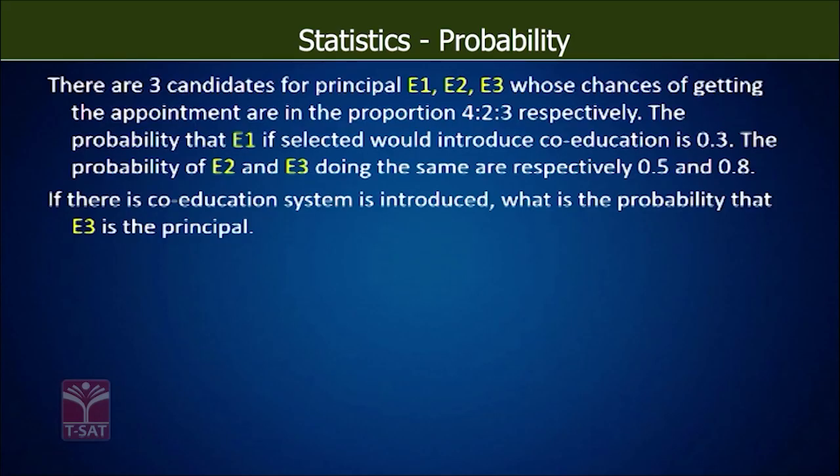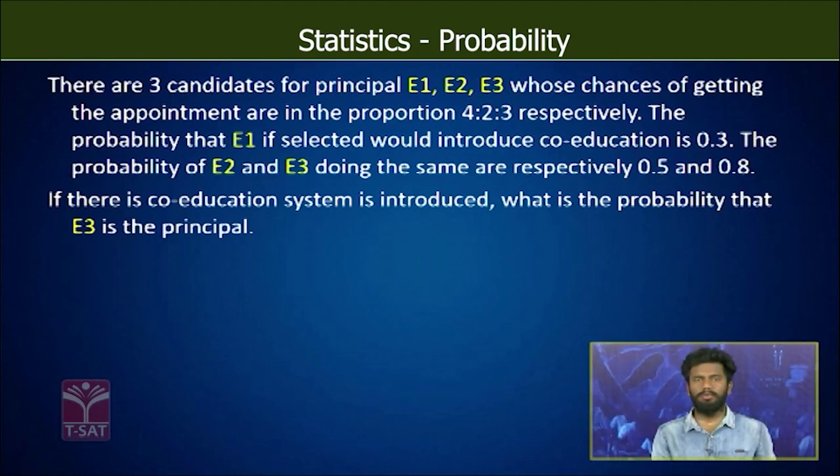There are 3 candidates for the principal, E1, E2, E3, whose chances of getting the appointment are in the proportion 4:2:3. The probability that E1 if selected would introduce co-education is 0.3. The probability of E2 and E3 doing the same are 0.5 and 0.8 respectively. So if the co-education system is introduced, what is the probability that E3 is selected as the principal?